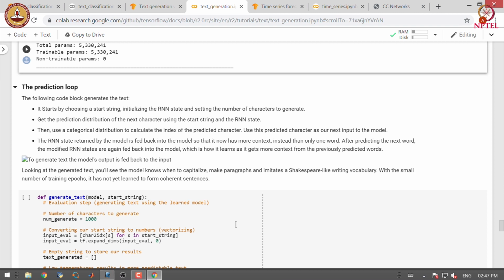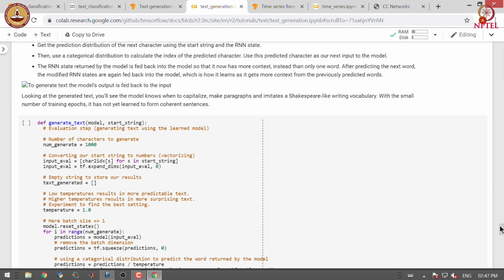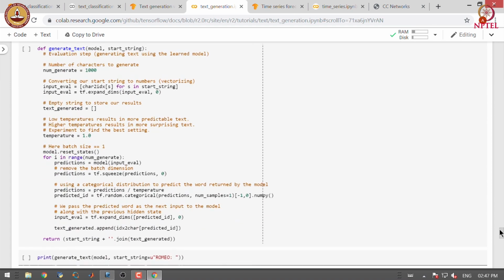Looking at the generated text, you will see the model knows when to capitalize, make paragraphs and imitates Shakespeare-like writing vocabulary. With a small number of training epochs, it has not yet learned to form coherent sentences.